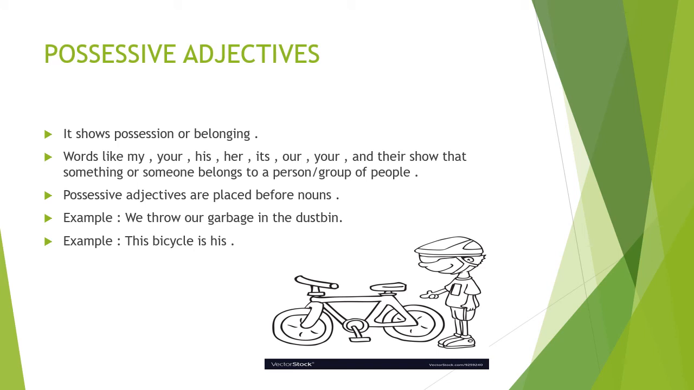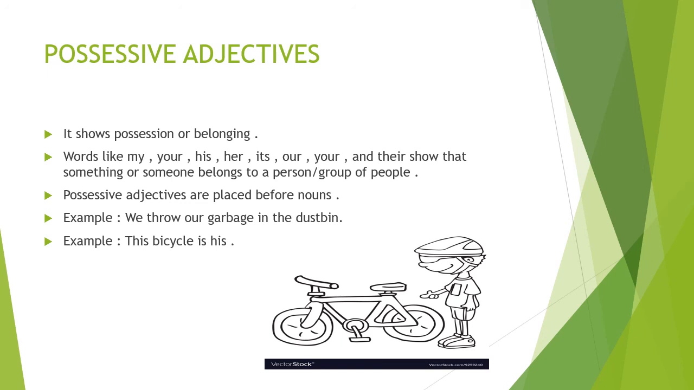Next is possessive adjective. What is the key word here? Possession. Possession means belonging. So what does it show? Possessive adjectives show possession or belonging. Words like my, your, his, her, its, our, your and their. These words show that something or someone belongs to a person or group of people. Possessive adjectives are always placed before nouns.